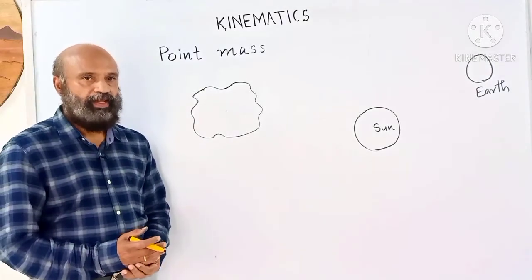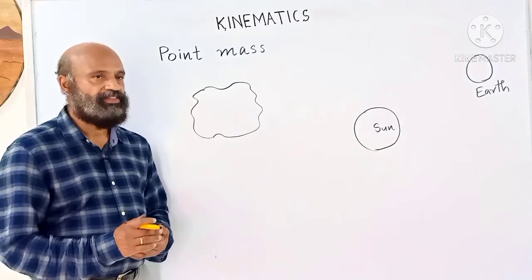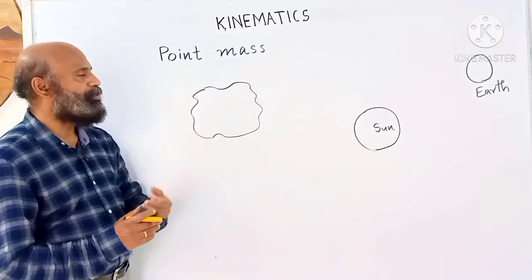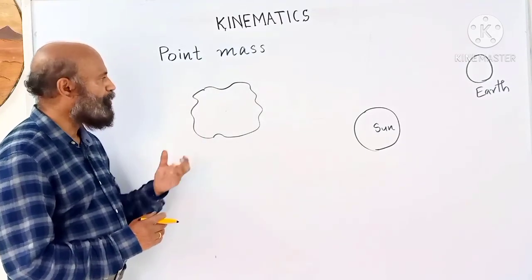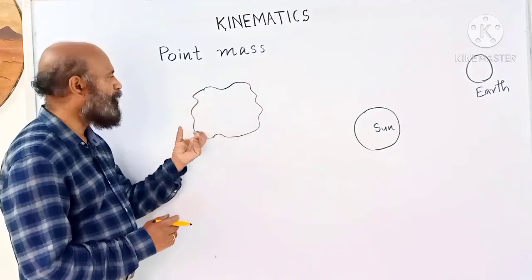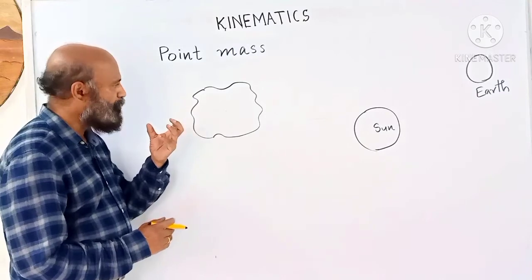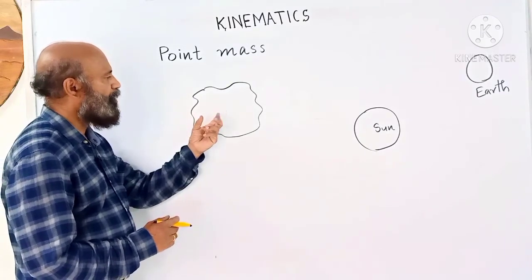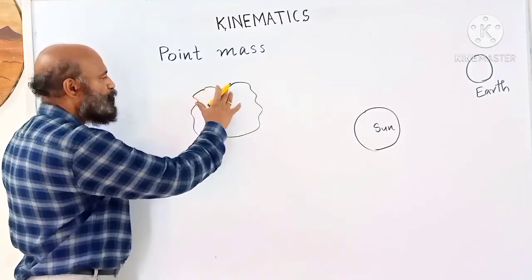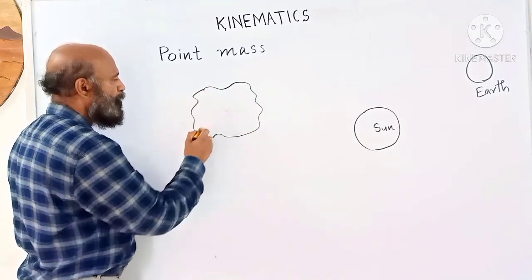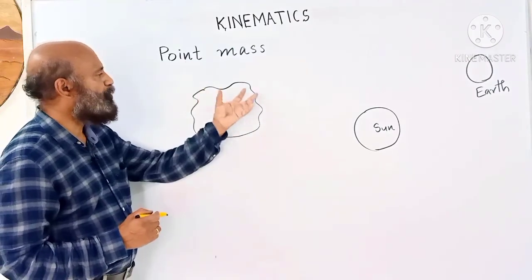To explain the motion of a body of finite size, the concept of point mass is required. Suppose you are throwing a stone of irregular shape and finite size. It would be easy to explain and describe its motion if you consider its entire mass to be concentrated at a particular point. That is what is known as a point mass.